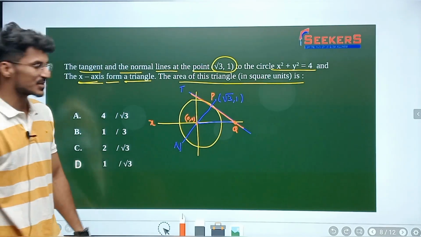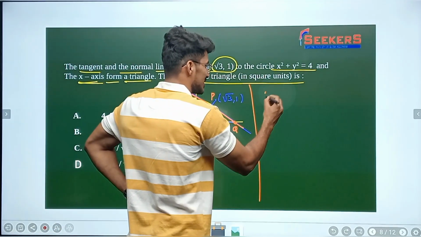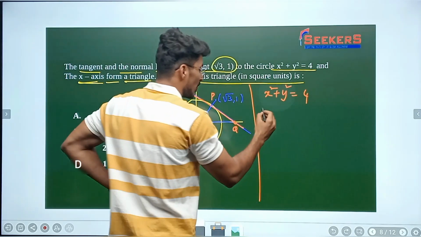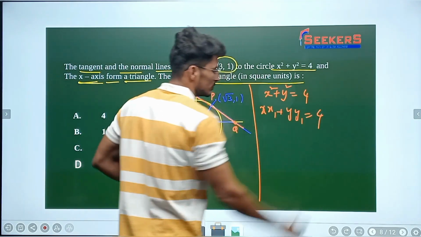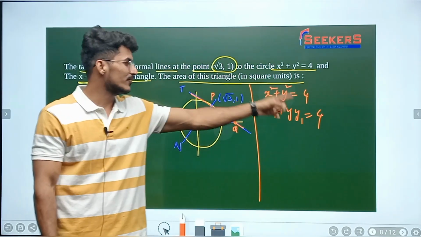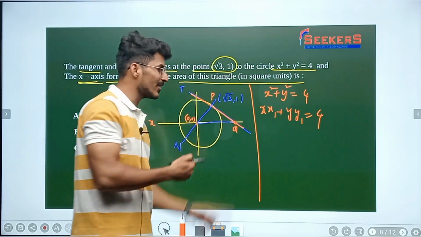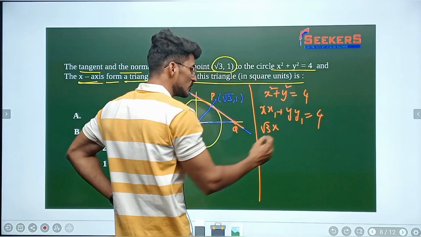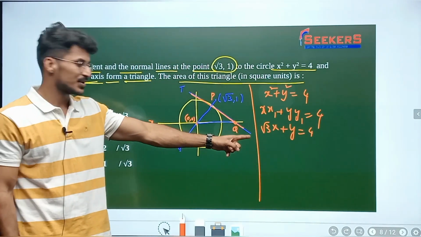As we know, the tangent equation can be written by using the replacements concept. So what do we mean by replacements? Look at this, x square plus y square is equal to 4. Here x square will be replaced with xx1, y square will be replaced with yy1, and 4 as it is. So xx1 plus yy1 is equal to 4. I know (x1, y1) here. x1 is root 3, y1 is 1. Substituting, root 3 x plus y is equal to 4. So this is what the tangent equation is all about.